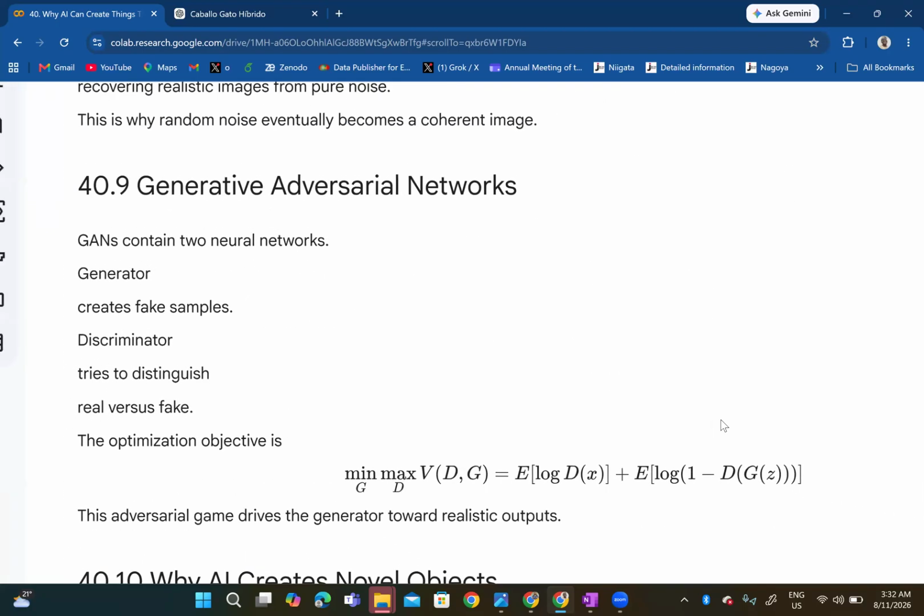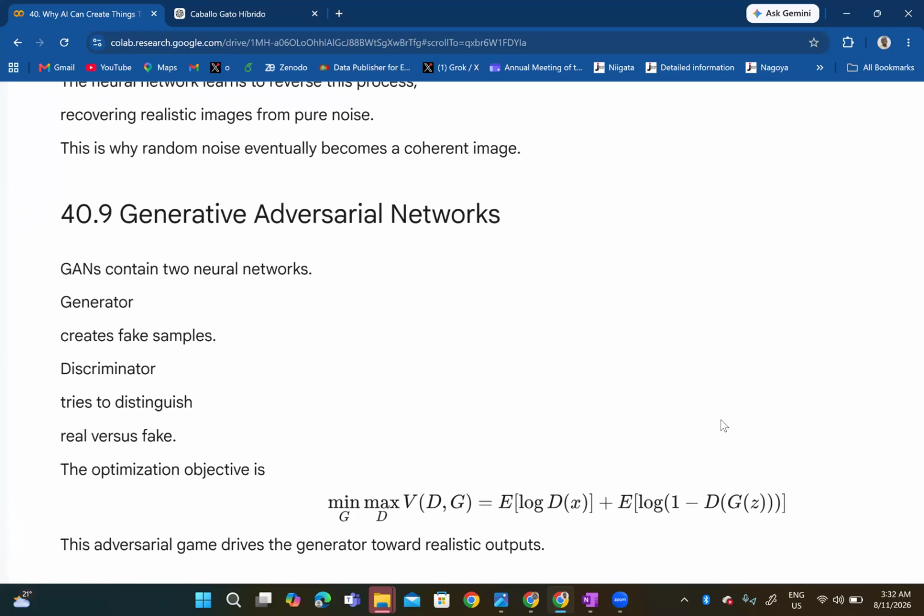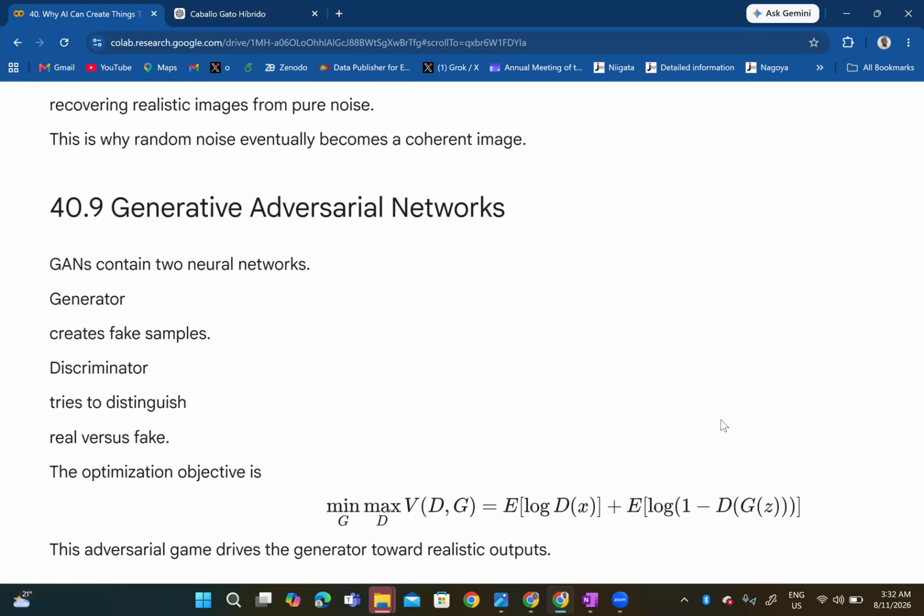Now we have generative adversarial networks, and as the name implies, it's adversarial, right? There's something pulling it up and something else dragging it down. So there's that adversarial thing. So GANs contain two neural networks. You have the generator, which creates fake samples, and then you have a discriminator, which tries to distinguish real versus fake. So by the generator creating fake samples and the discriminator trying to distinguish the real ones, through optimization we can get the image at the end of the day.